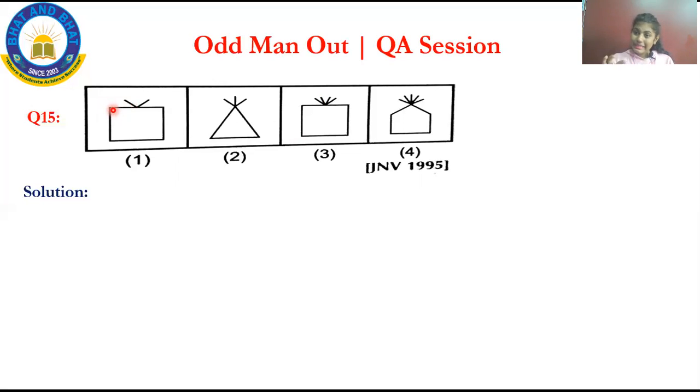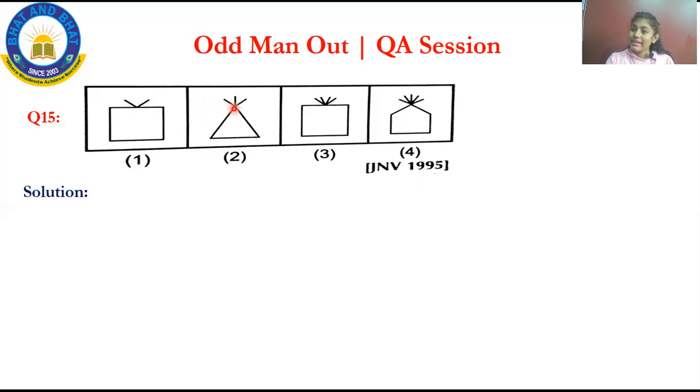A square is a geometrical figure. It has 4 sides and 4 corners. See, 1, 2, 3, 4 corners. But at the top here, they have given some. Let me count that. 1, 2. There are only 2. Leave it there. Now come to option 2.